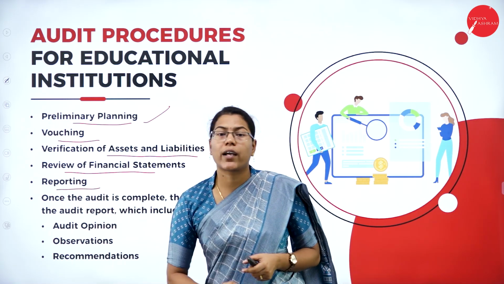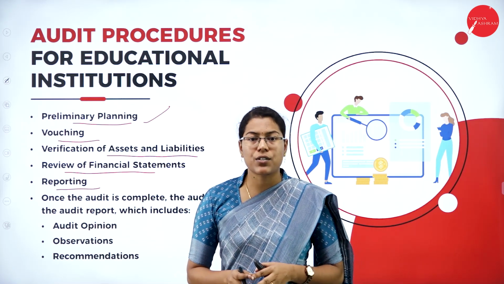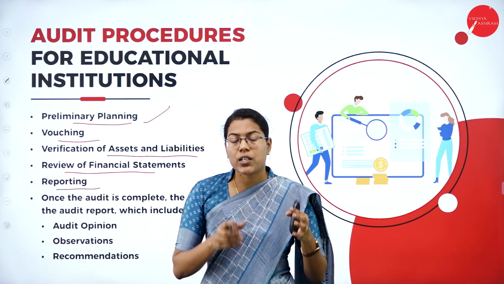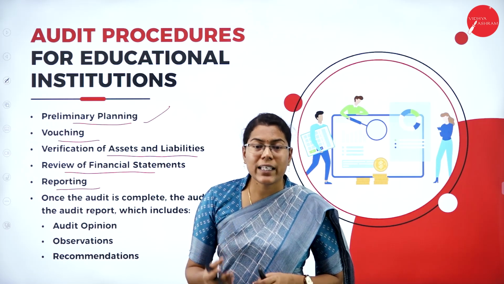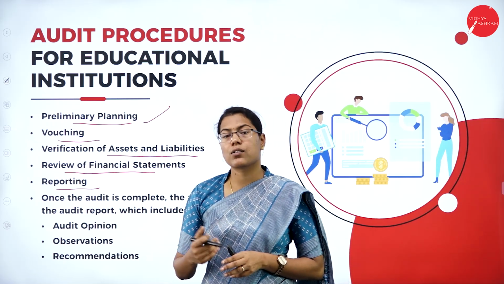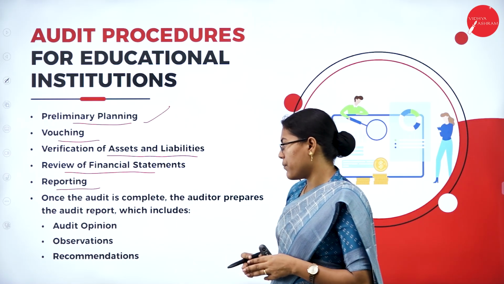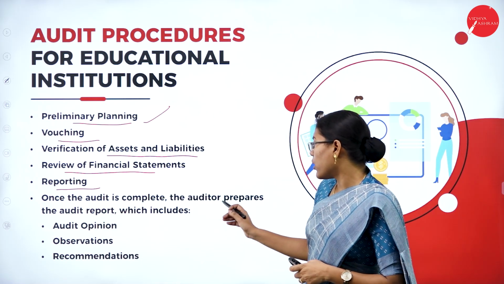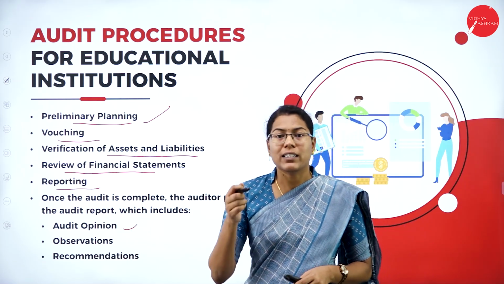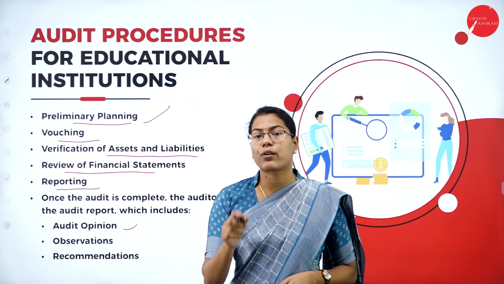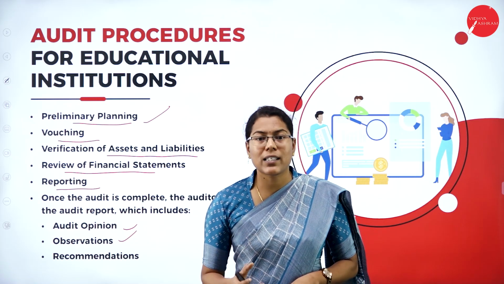Then the auditor has to provide a report on the audited financial statements of that particular educational institution, whether these financial statements are true and fair, or whether there are any kind of weaknesses found either in the internal control system or in the financial transactions or in the mismanagement of the funds, etc. So once the audit is complete, the auditor prepares the audit report, which includes the audit opinion on whether these financial statements are depicting accurate values or not, and also he has to write the observations that are made and what weaknesses are identified.